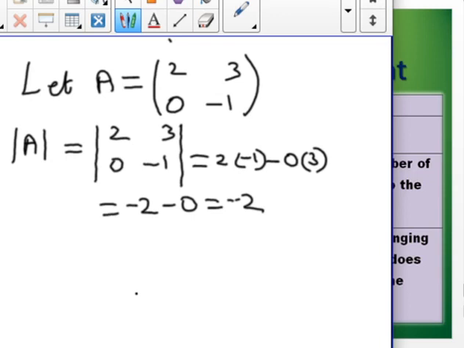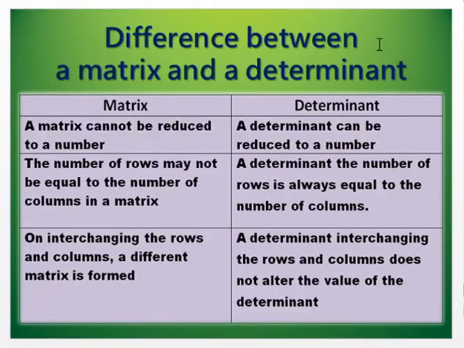The second difference is that the number of rows may not be equal to the number of columns in a matrix. But in a determinant, the number of rows is always equal to the number of columns. I have told you already, it must be a square matrix. We have seen in the definition. So a determinant must be a square matrix, but a matrix need not be a square matrix. It may be of any order; the number of rows can be different from the number of columns.